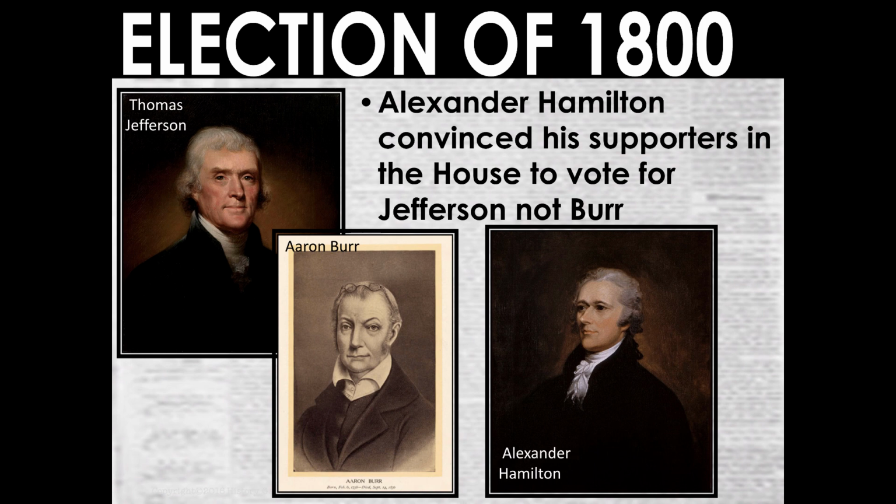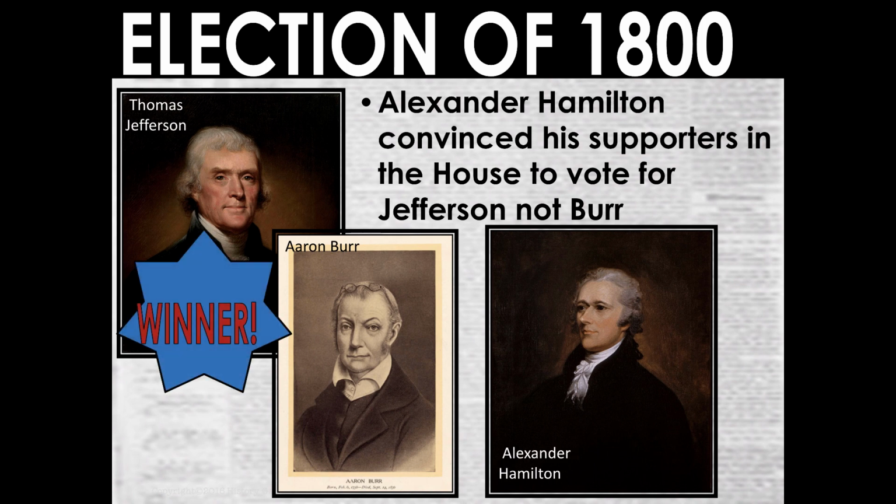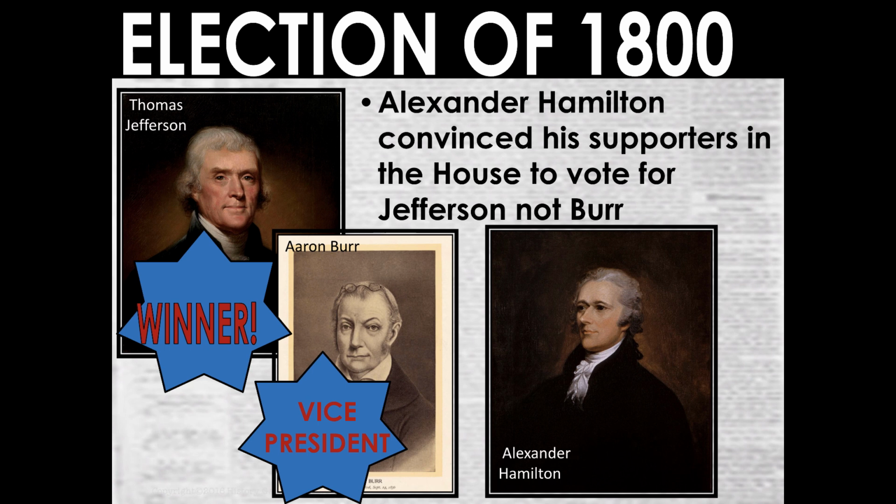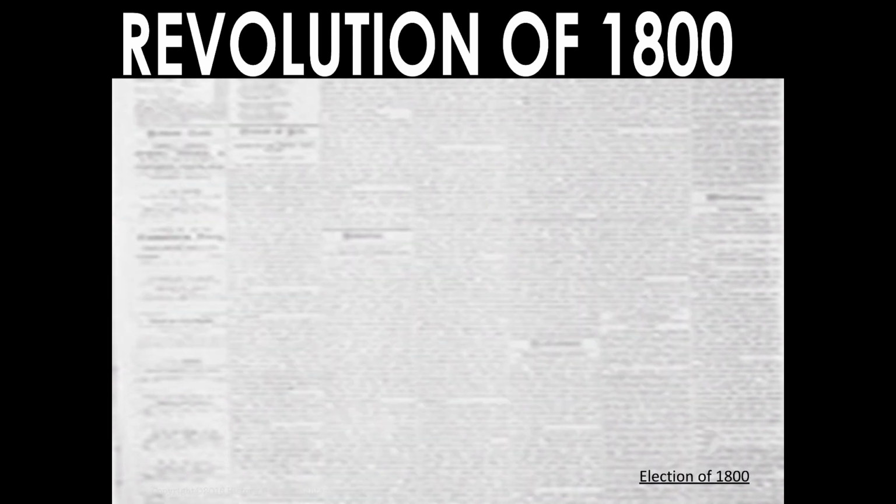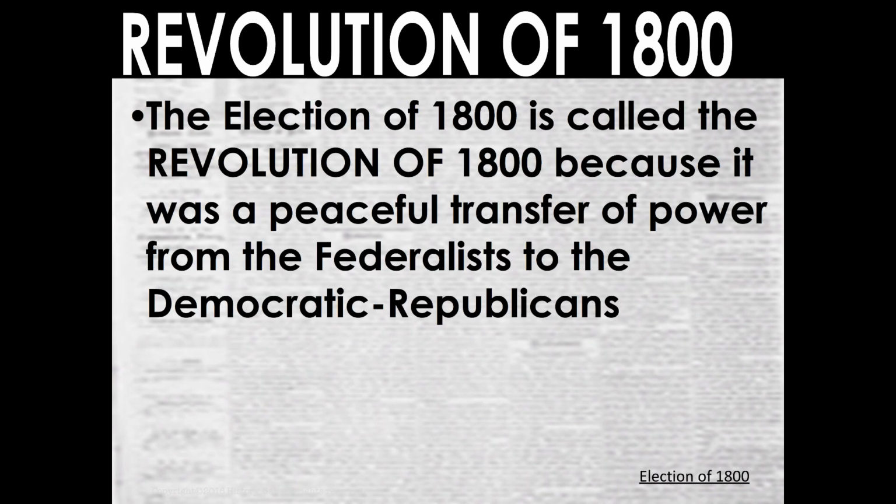All right. And the winner, Thomas Jefferson. Thomas Jefferson then becomes the third president of the United States. And because Aaron Burr got the second highest votes, Aaron Burr becomes vice president. After every election, there seems to be conflict between government or whatever. There always seems to be some type of revolution. So the Revolution of 1800.